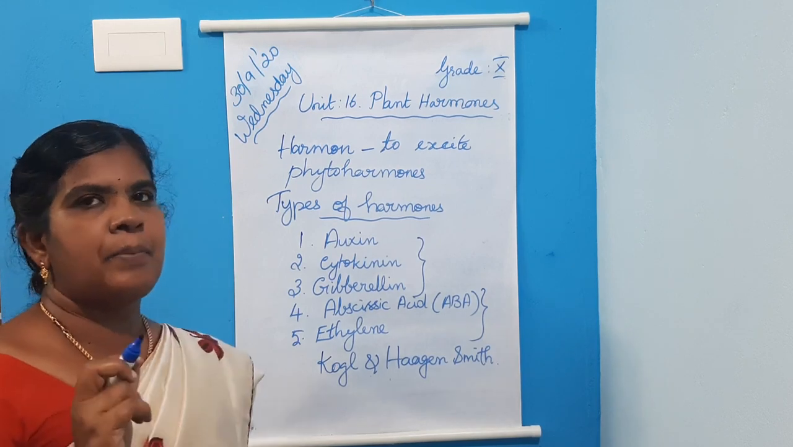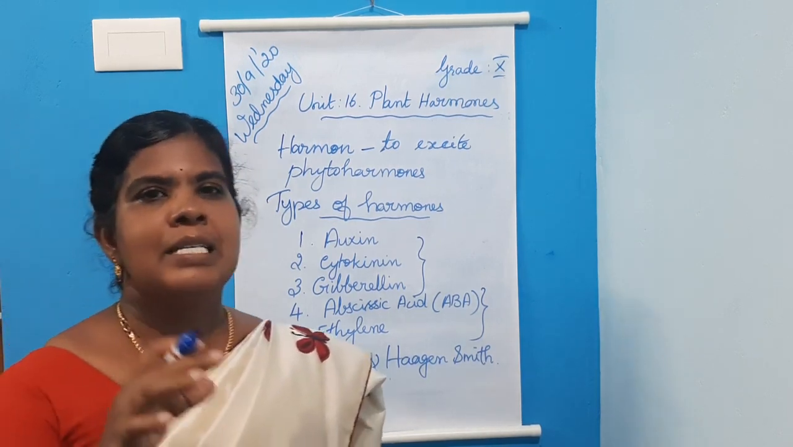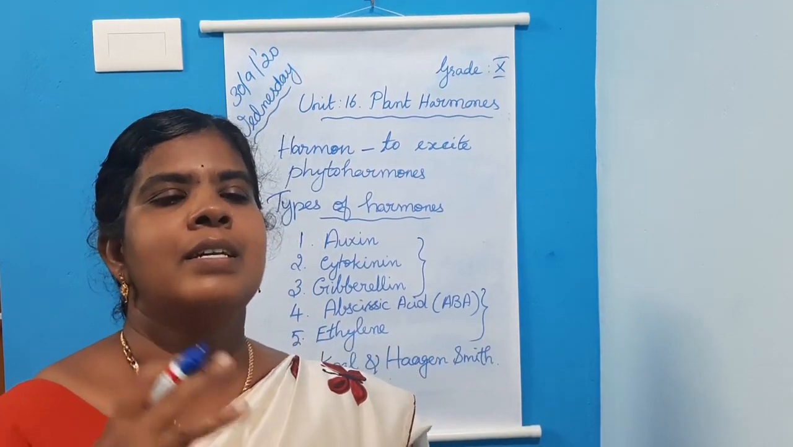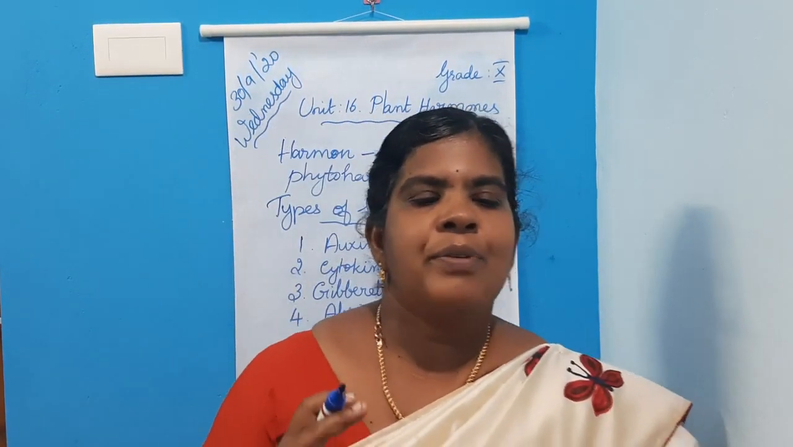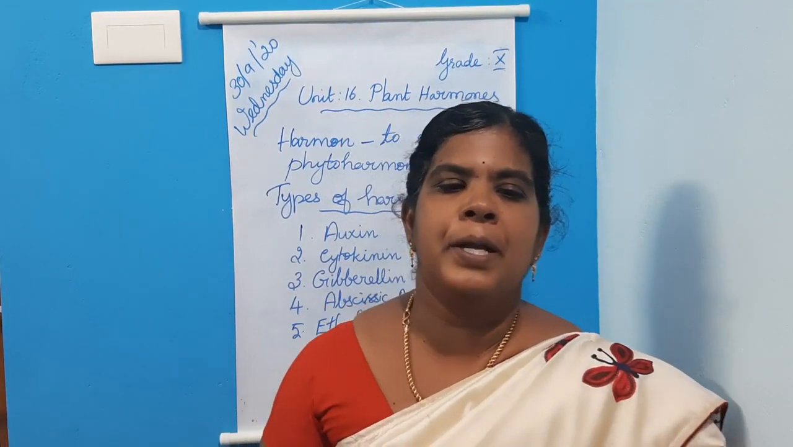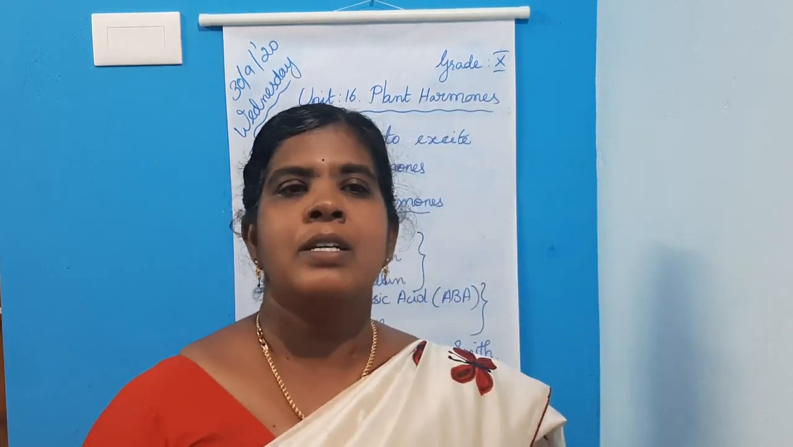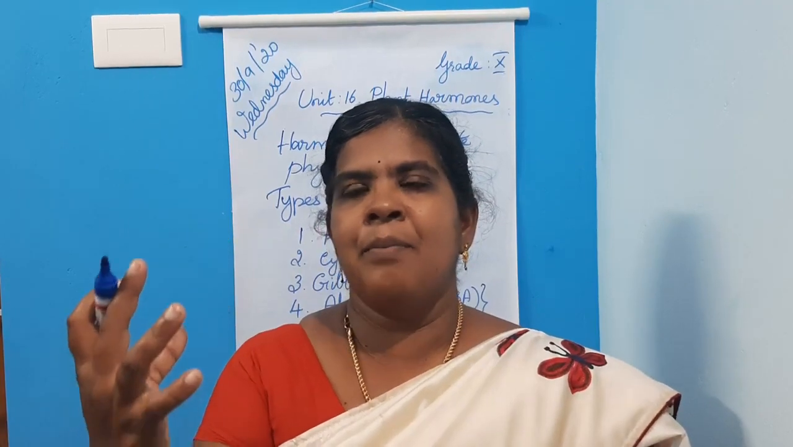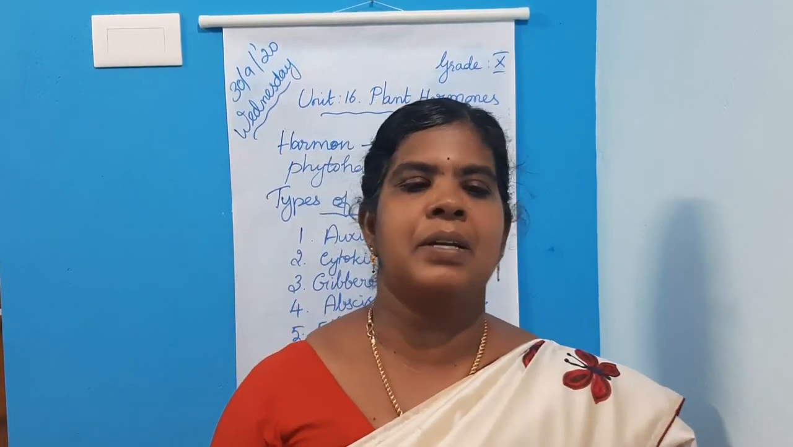Auxins are produced at the tip of the shoot as well as the tip of the root. From the tip of the root and shoot, they migrate to the other parts of the plant body.